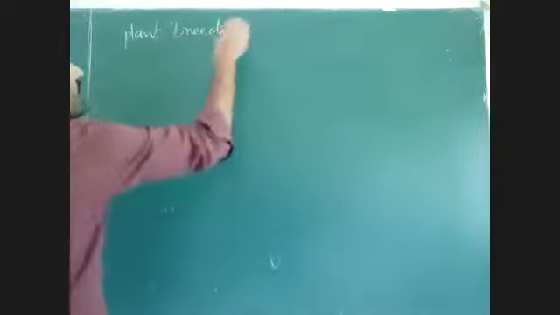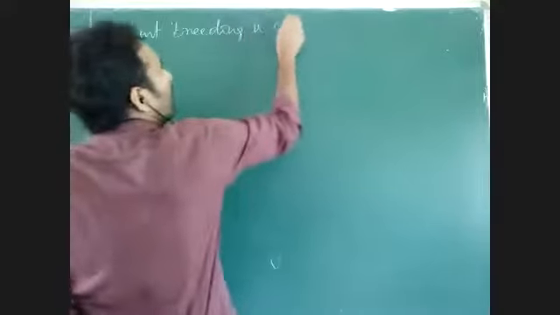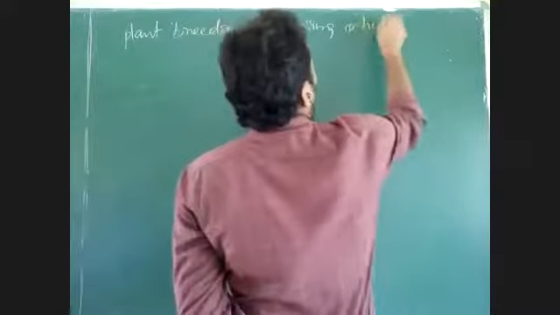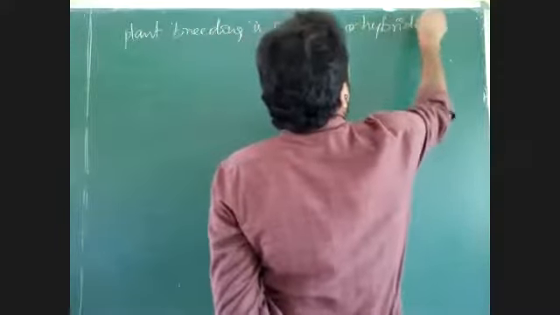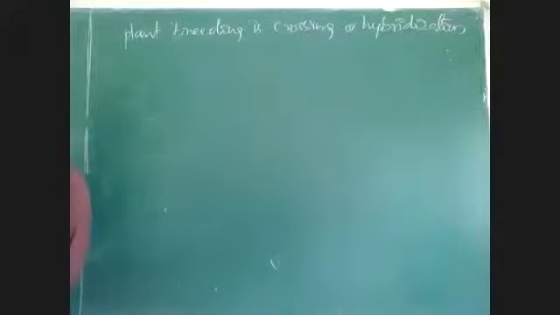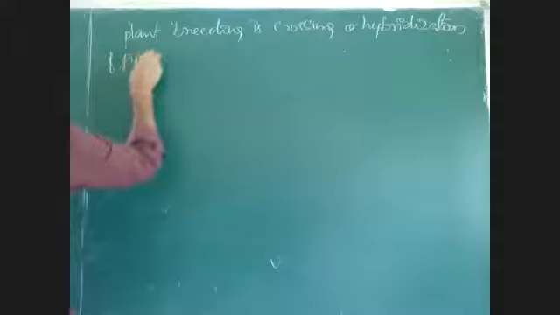What do we do in plant breeding? Plant breeding is crossing or hybridization. What is crossing or hybridization? Just now I told you, a crossing between a male plant and a female plant will give progeny. Crossing or hybridization.